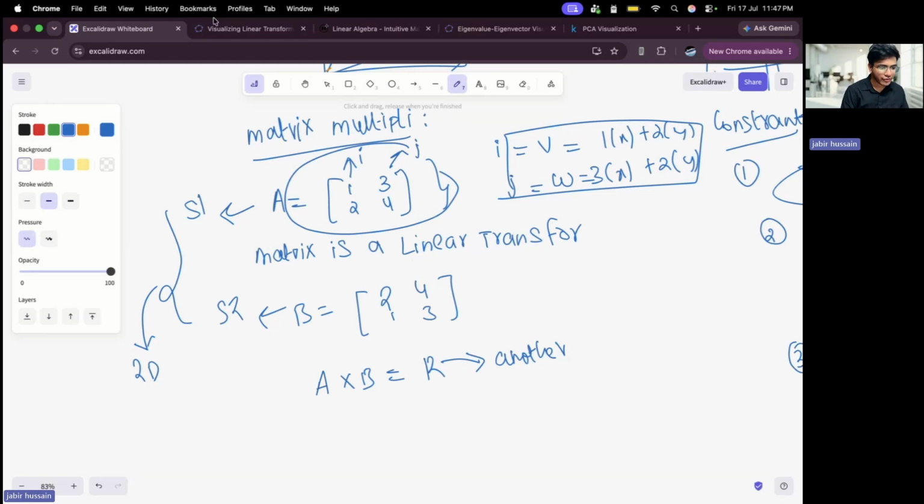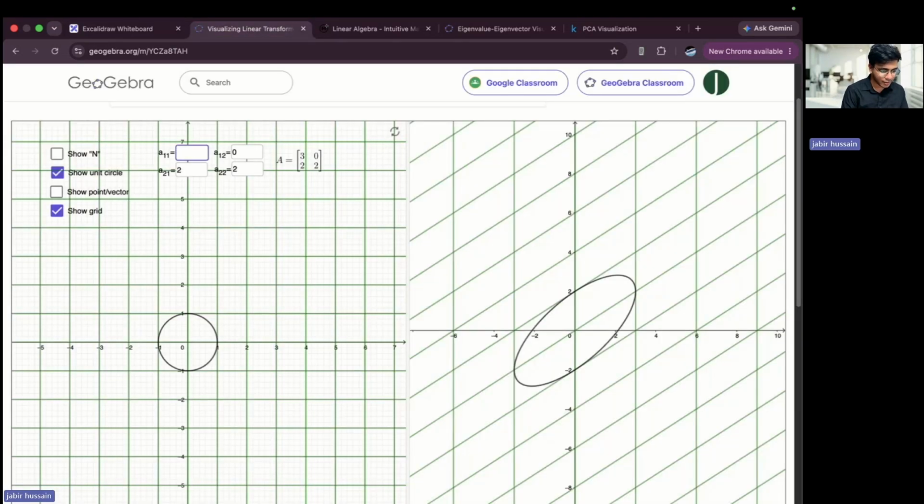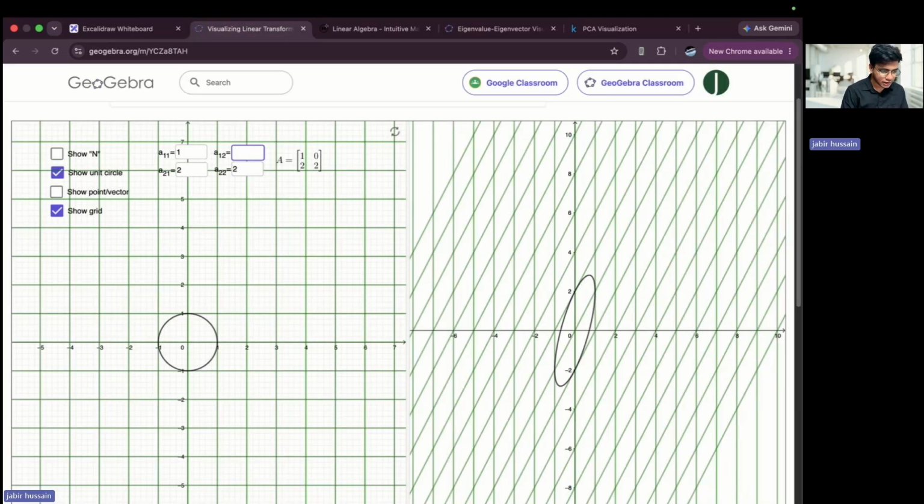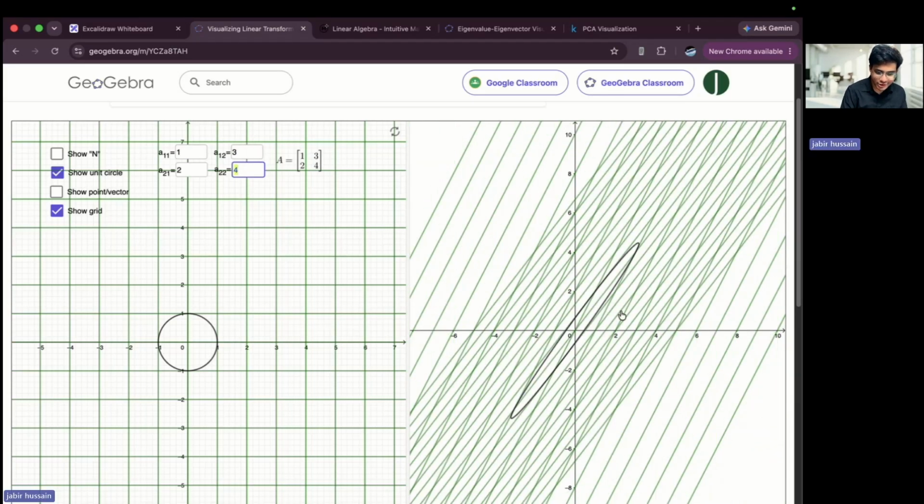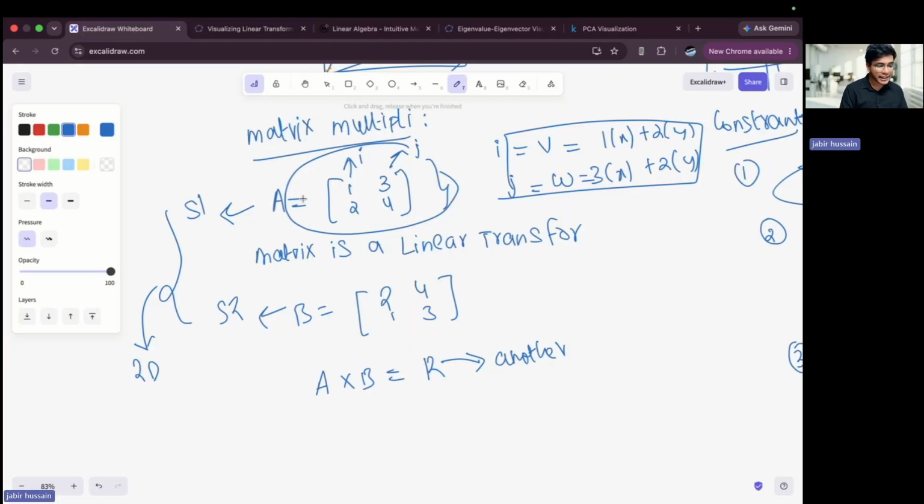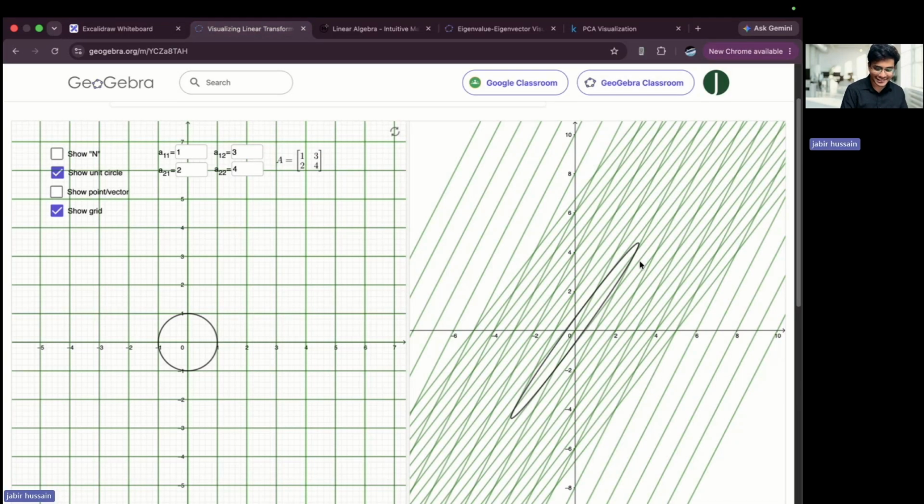Okay, so if A becomes 1 comma 2 and 3 comma 4, this is how the space looks like. This is my original xy, and this is the transformed space. So this matrix is representing this space. I hope you got the point.